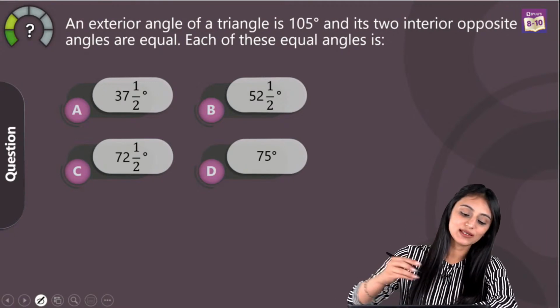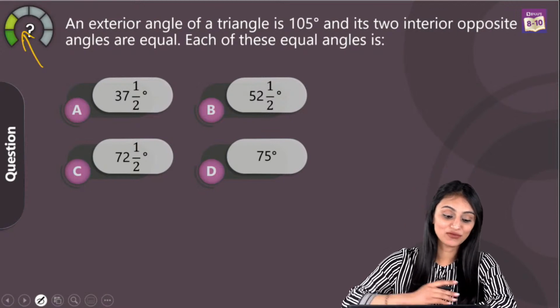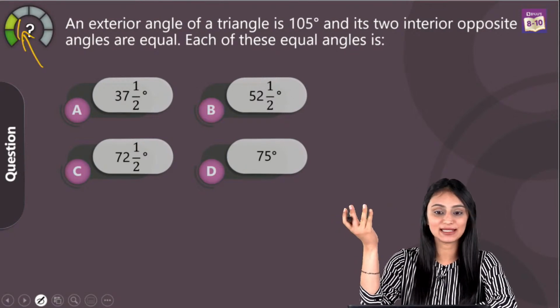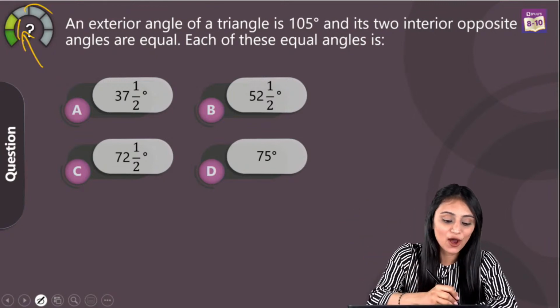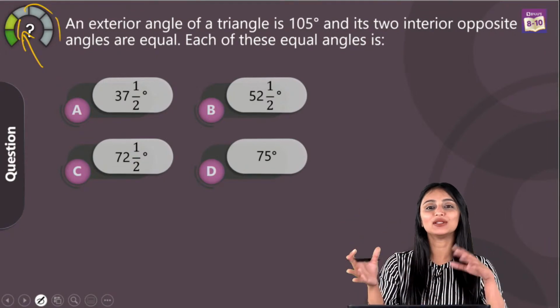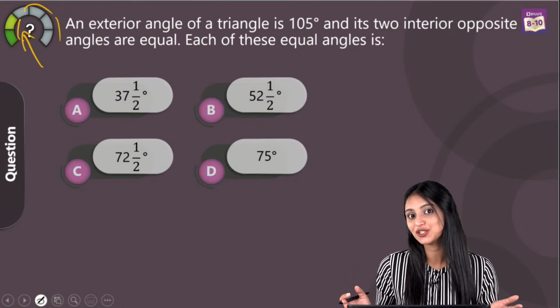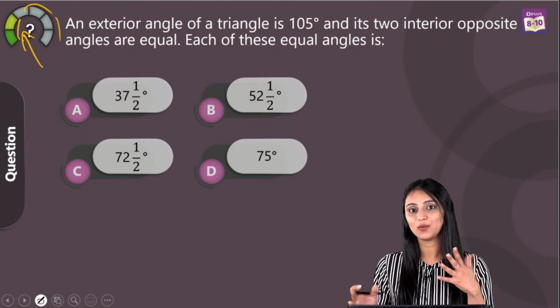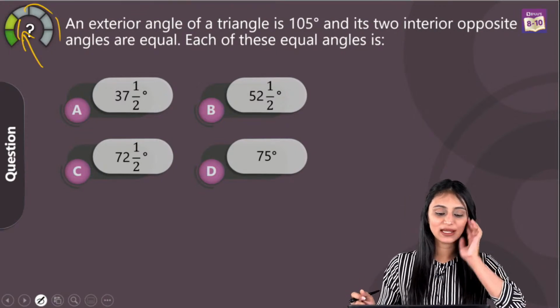This is the difficulty level meter that you are going to see in every question. If you see two greens over here, that means it's an easy one. If you see yellows, it means it's a moderate one, and orange and red denote a difficult level one. Depending on the difficulty level of the question, we should know how much time to devote to that question during the exam and how much time to take to prepare those questions, right? Alright, so let's start with this.